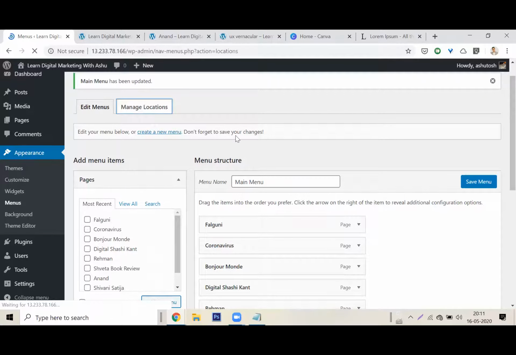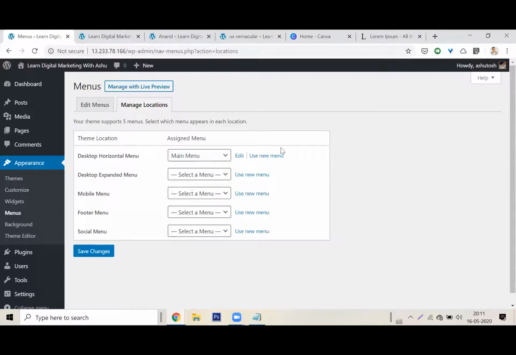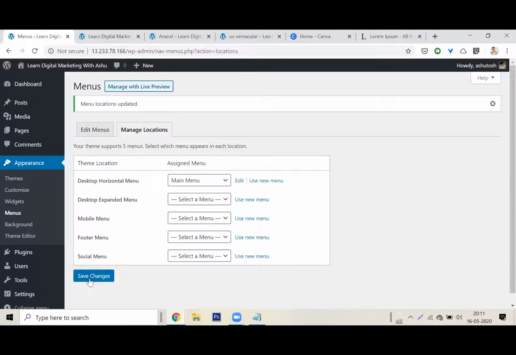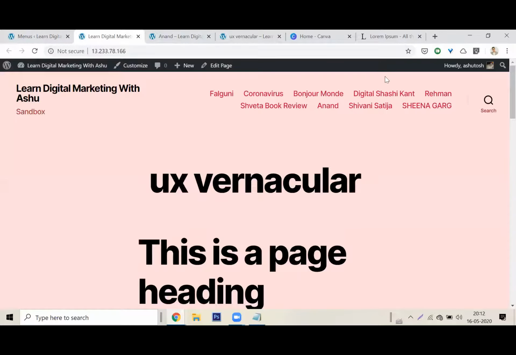Then I go to manage locations, to decide where this menu will be. Now this template, and I'll get back to the template, has several options for menu. There is a mobile menu, a footer menu, a social menu. So you can have multiple menus. Right now, I just want a desktop menu. I'm not going for the footer menu. I will make this desktop menu the main menu, and I will click on save changes. Now let me refresh my page and hopefully look at this. Menus here.